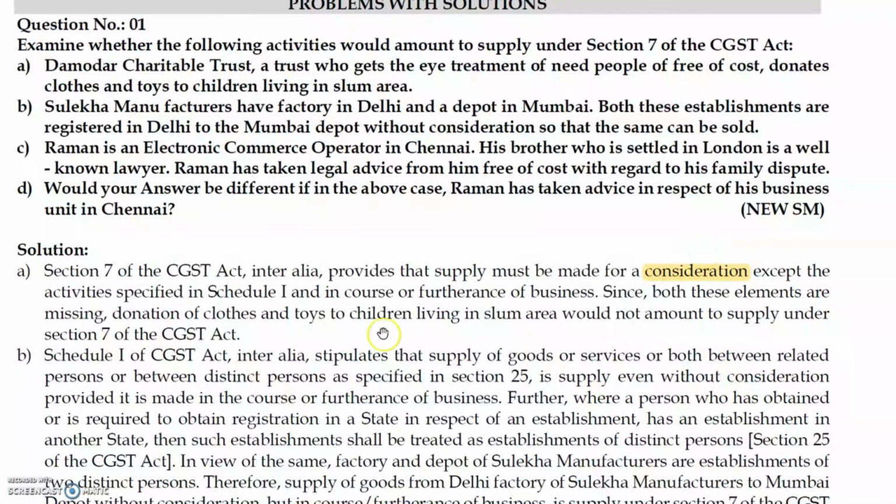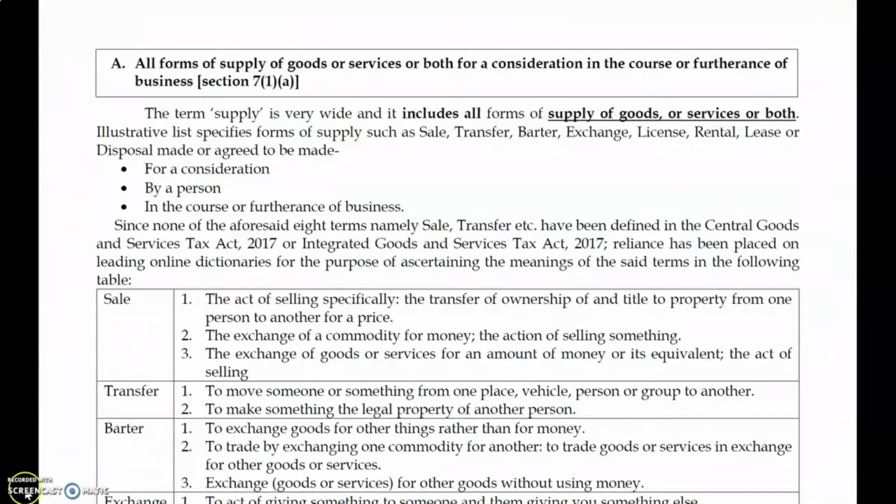So Schedule 1 makes something part of supply even without consideration, but it does not apply here. And it must be in the course or furtherance of business; donation shall not constitute furtherance of business. Since both the elements are missing, donation of clothes and toys to the children living in the slum area would not amount to supply under section 7 of the CGST Act. That's it. Supply, class number 4.